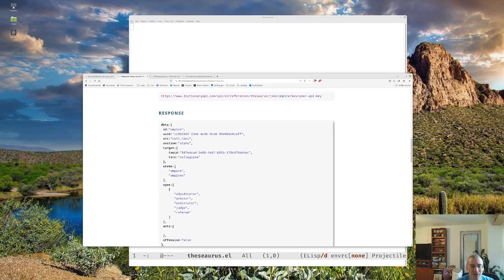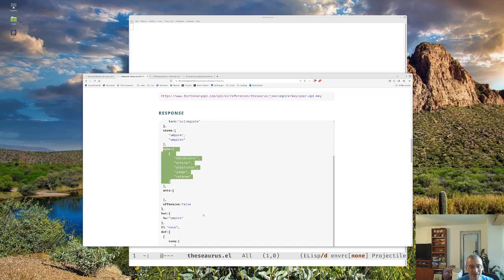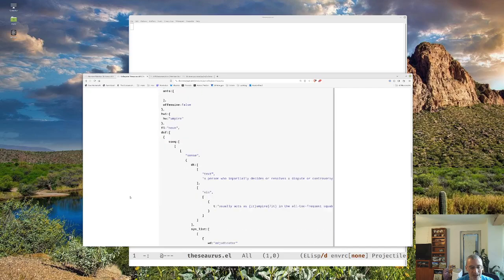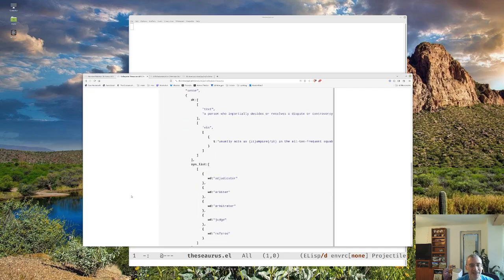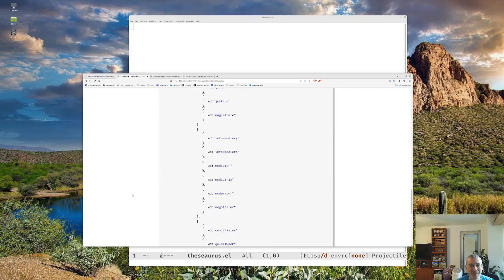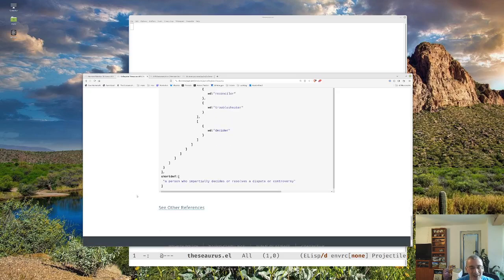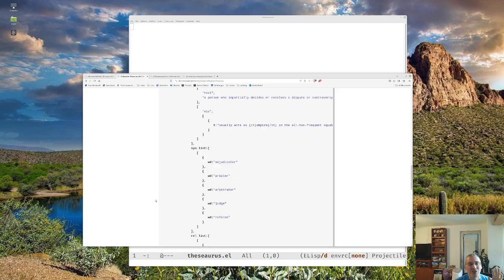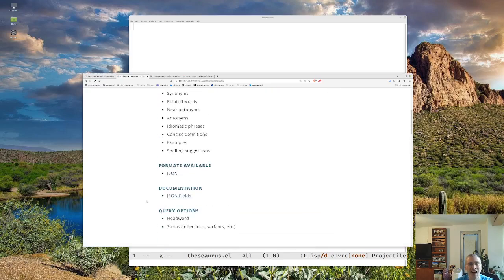It's a dictionary which has meta, and in the meta field it has all this stuff, and we're ultimately going to want to pull out this part, the synonyms part of this. And if we scroll down to the bottom, it's got all this other stuff that we may or may not use. We're not going to use it for now, but whatever. But anyway, that's the web side of this.